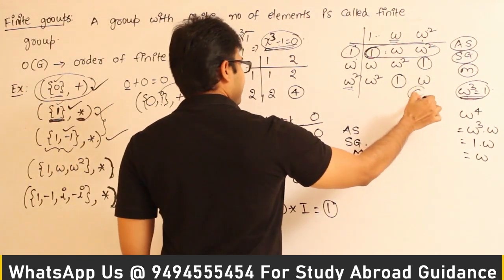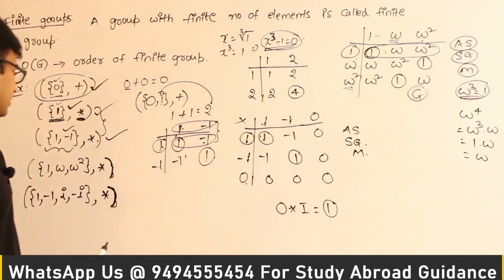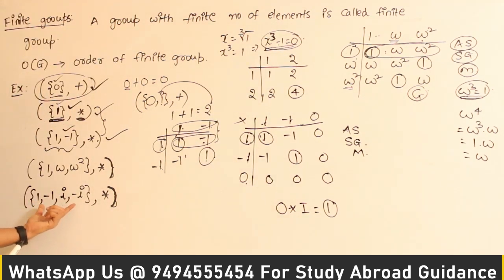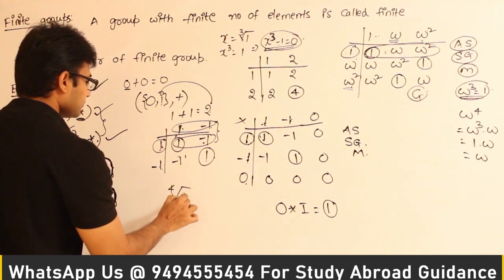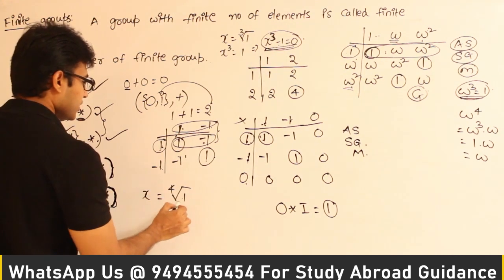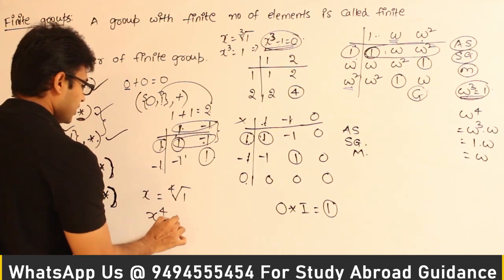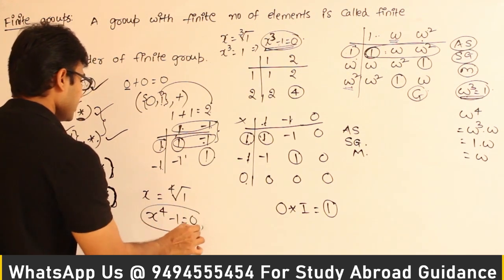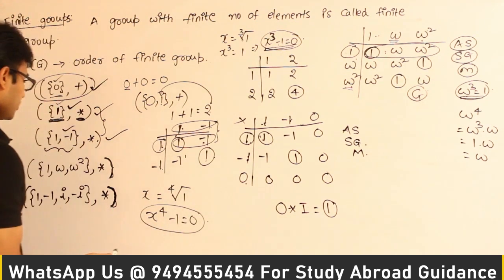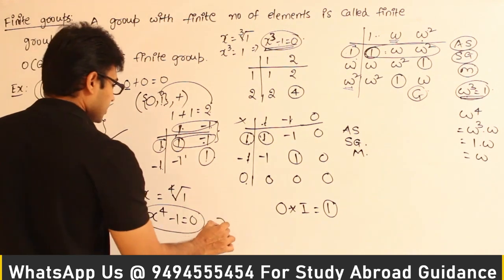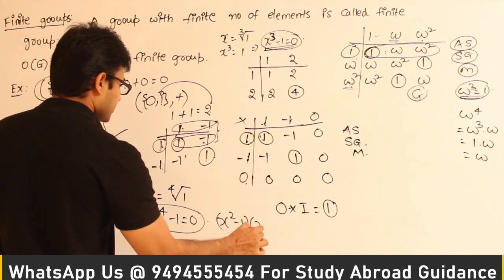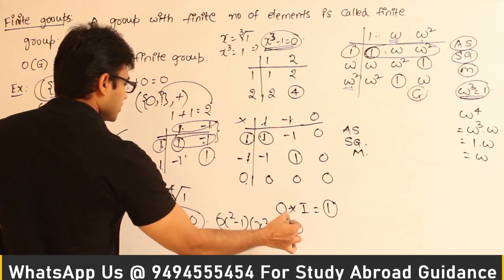Got it? Now on the same grounds, you can check the fourth roots of 1. If you try to find the fourth roots of 1, let x equal the fourth root of 1. Then you are going to get x power 4 minus 1 equal to 0, and if you solve it, you are going to get 1, minus 1, i, and minus i. The reason is x square minus 1 into x square plus 1 equal to 0. You can solve it.